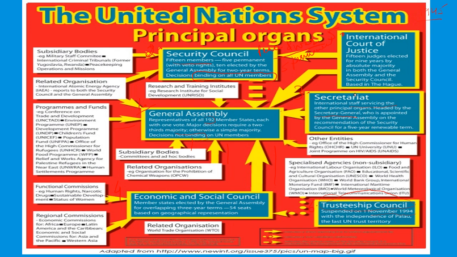International staff means the staff of the Secretariat is deputed from all the countries of the world, all the member nations. This international staff is headed by a Secretary General, and the Secretary General is appointed by the General Assembly on the recommendation of the Security Council for a term of 5 years.